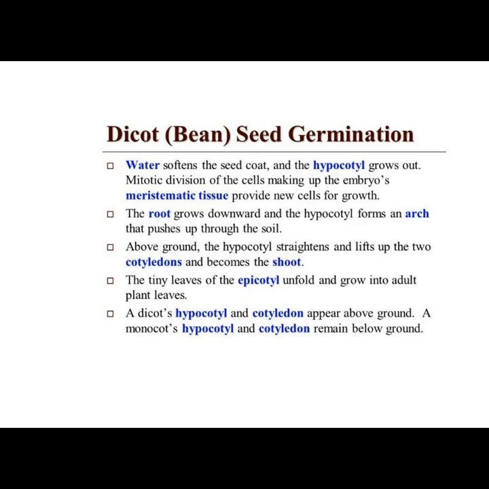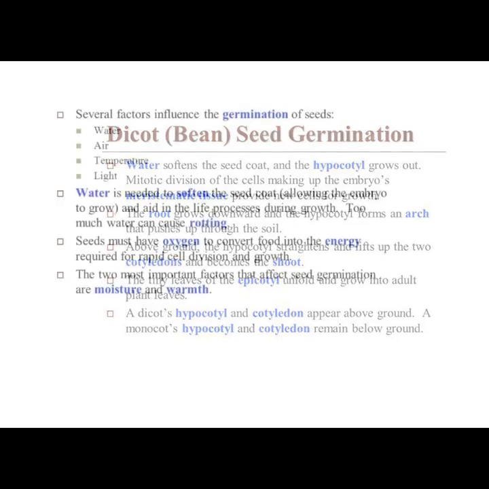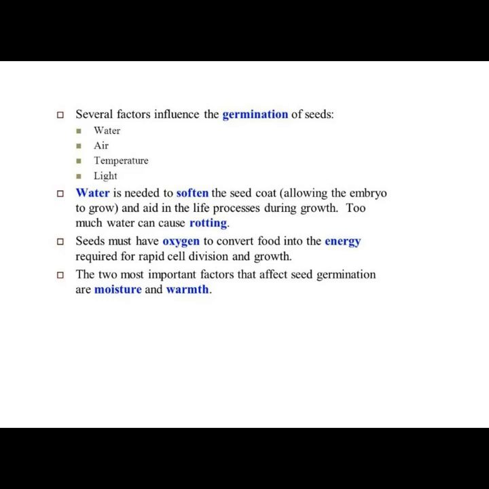Above ground, the hypocotyl straightens and lifts up the two cotyledons and becomes the shoot. The tiny leaves of the epicotyl unfold and grow into adult plant leaves. A dicot's hypocotyl and cotyledon appear above ground. A monocot's hypocotyl and cotyledon remain below ground.